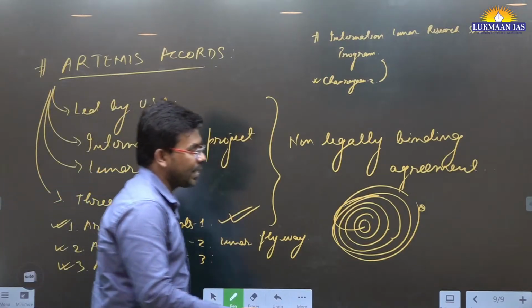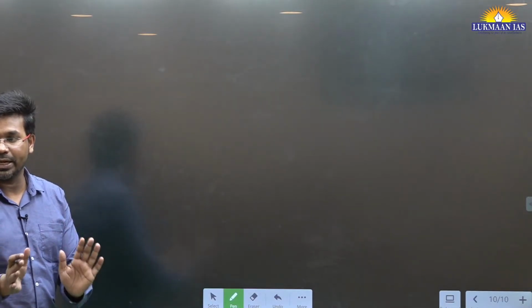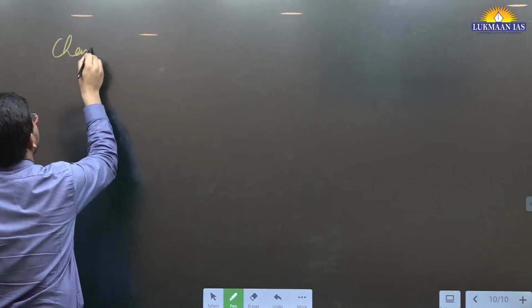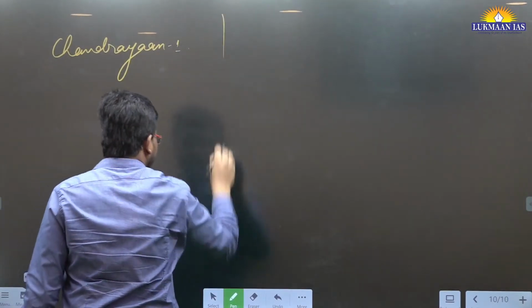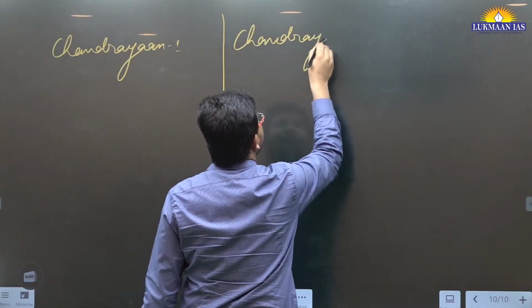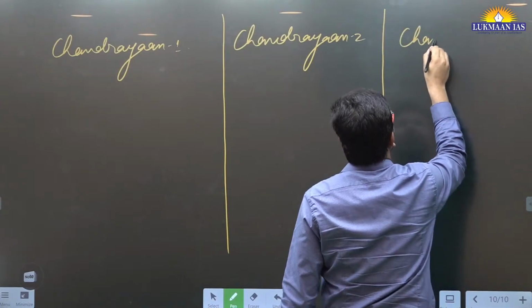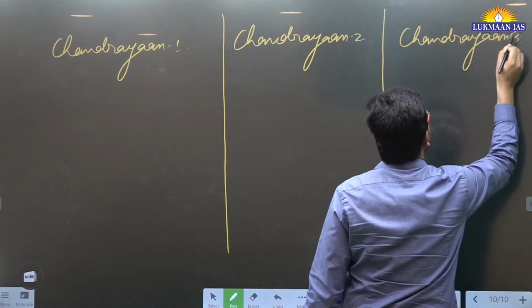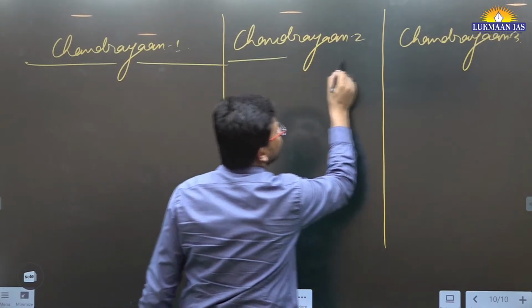Apart from this, if we compare Chandrayaan 1, Chandrayaan 2 and Chandrayaan 3, let us quickly do a comparison of these 3 missions.